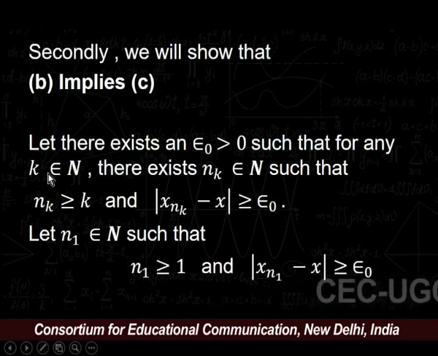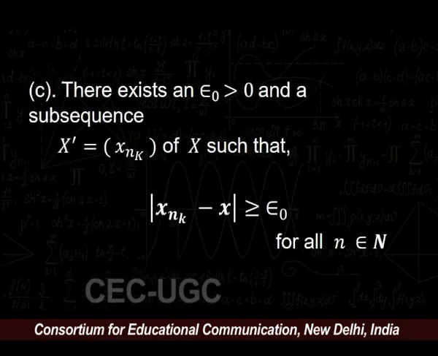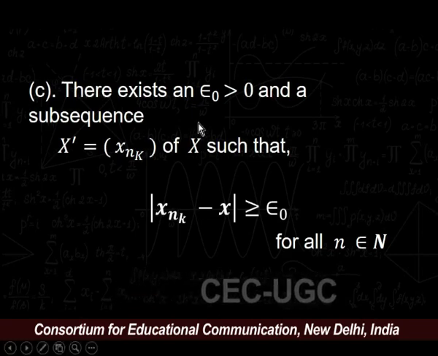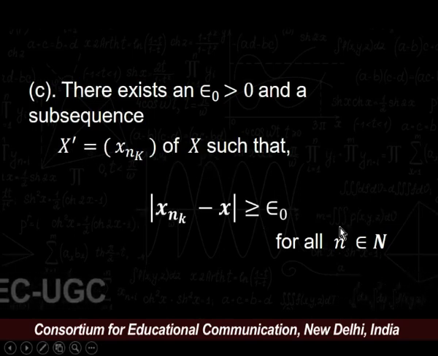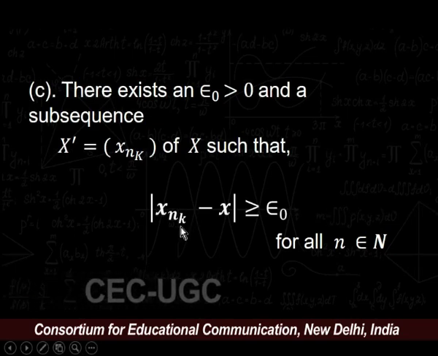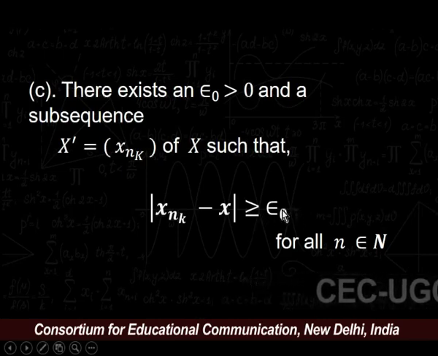We need to prove that there exists an epsilon naught for a subsequence of X such that this inequality holds, that is, |x_nk − x| ≥ epsilon naught for all k belongs to the natural numbers.